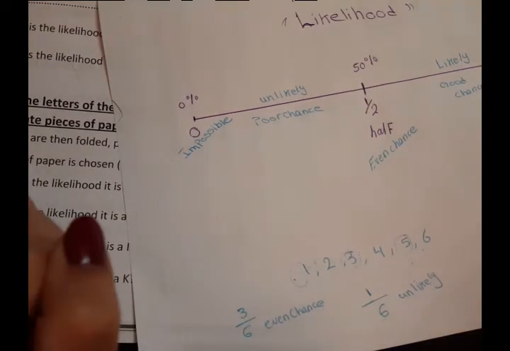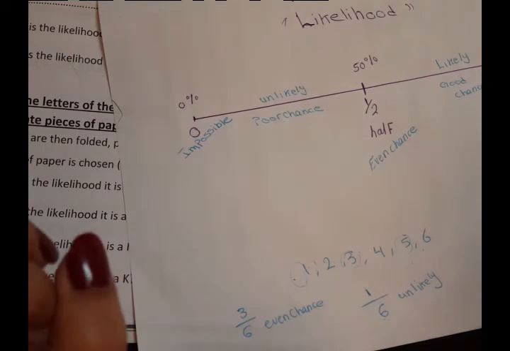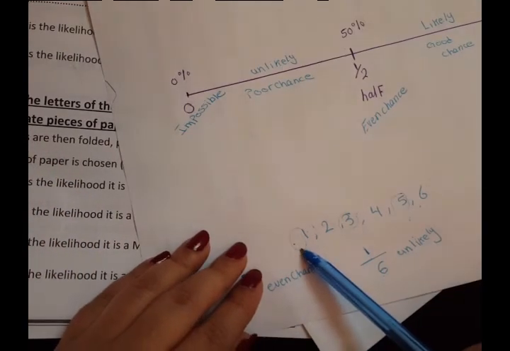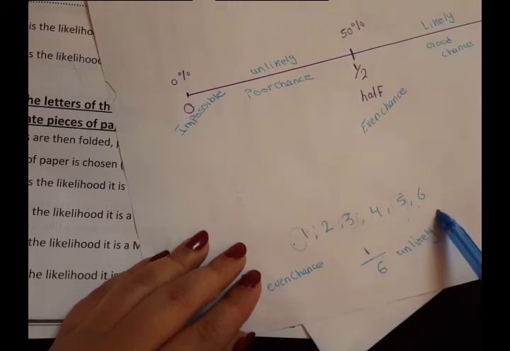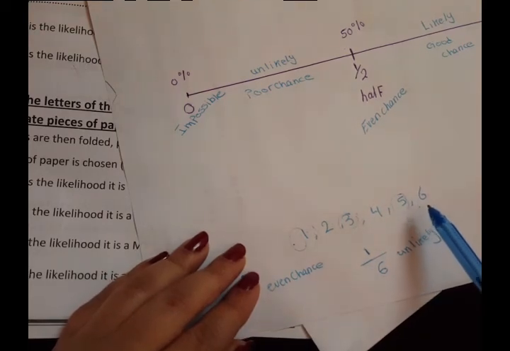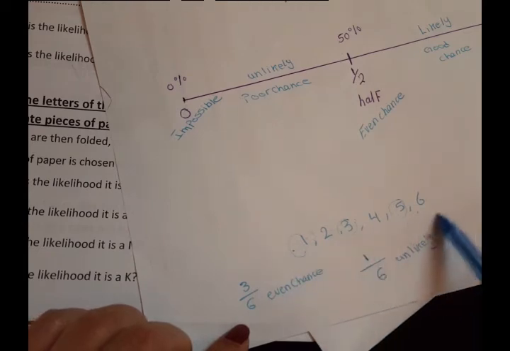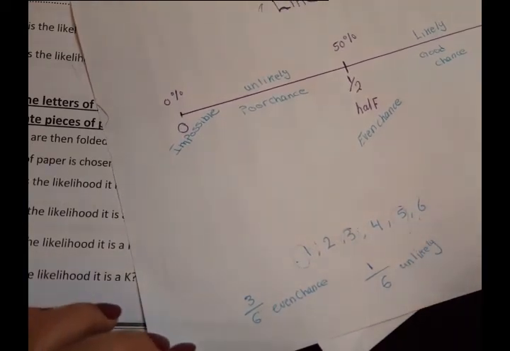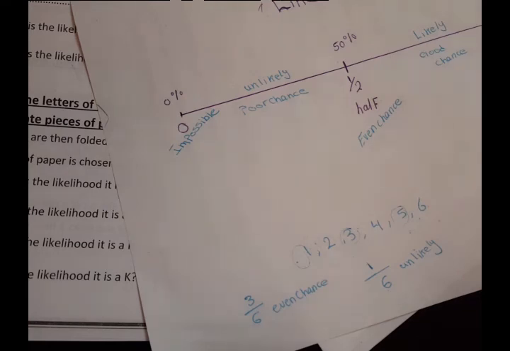Another example. If I ask you what is the likelihood of getting 9? Look at the numbers on the dice, it's from 1 to 6. Do we have 9 here? No. So what is the probability of getting a number that is not among my numbers? It is impossible to happen. Correct. Another question: what is the likelihood of getting 6 or less?